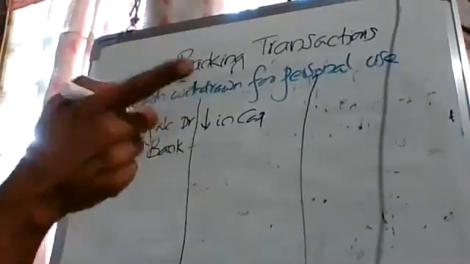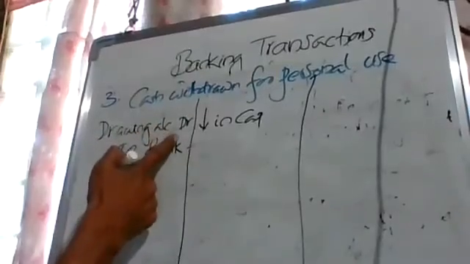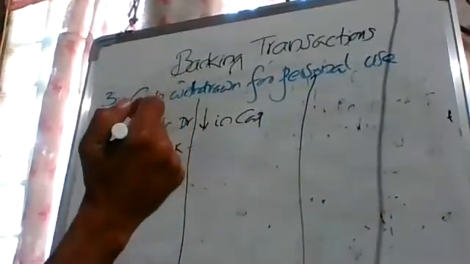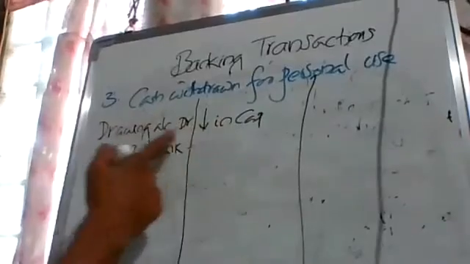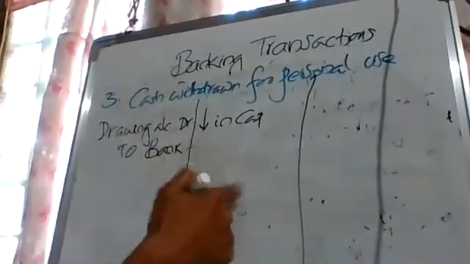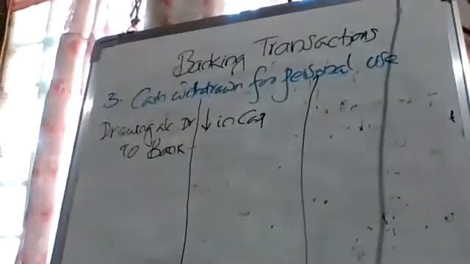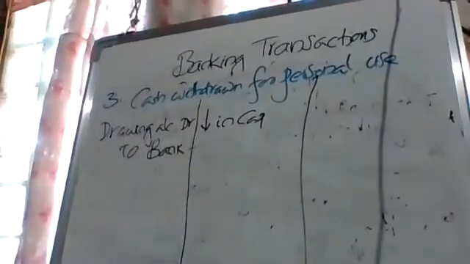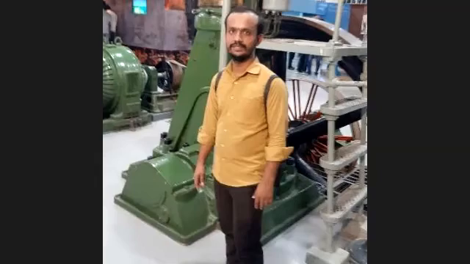Note down that very important objective question: increase in drawings means dash. Fill in the blanks. In bracket you can write after the dash. What is the answer? Decrease in capital. Increase in drawings means decrease in capital. So that's an important objective question.